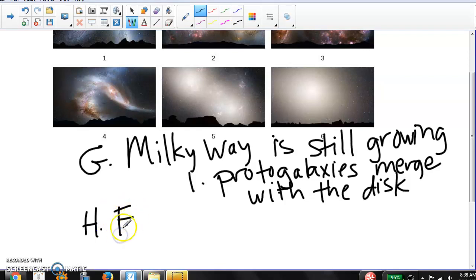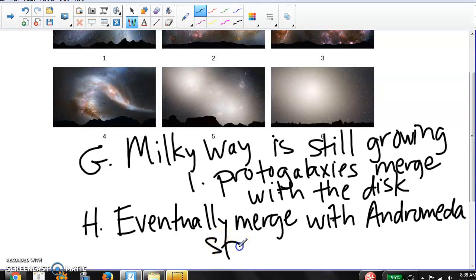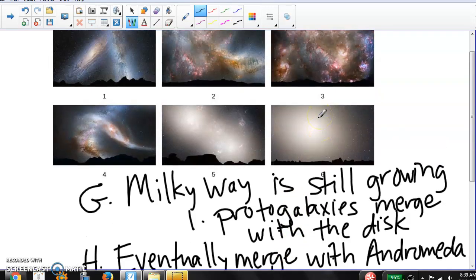That we will eventually merge with the Andromeda spiral galaxy. So the universe is dynamic, just on really long timescales, right? Our galaxy is changing. It keeps changing. It will keep changing for billions and billions of years, right?